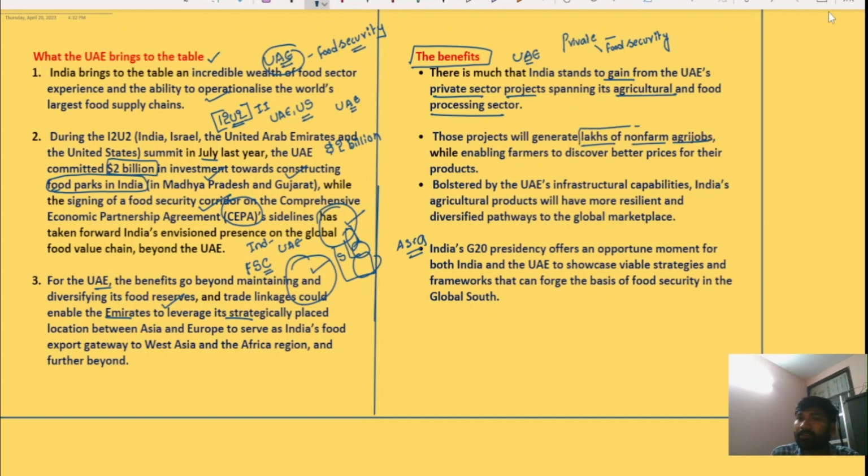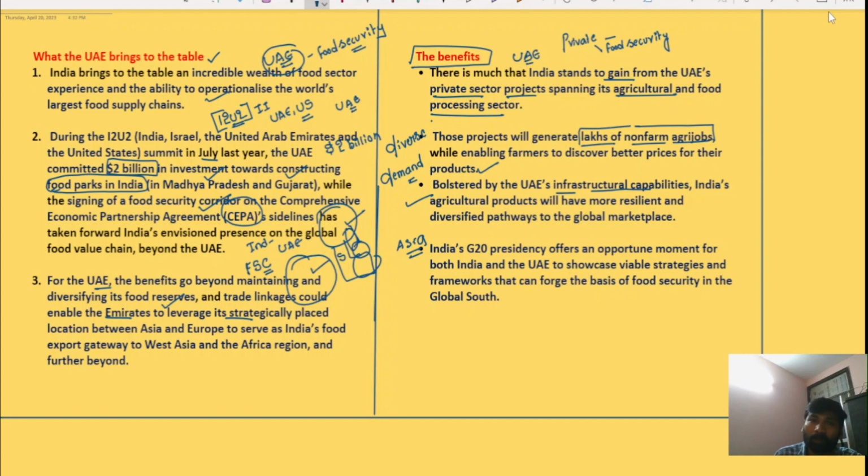So the private investment creates lakhs of non-farm agriculture jobs while enabling farmers to discover better prices for their products. Imagine if there are diverse markets and there is a demand for Indian agri products, then it will help farmers to discover better prices for their produce, and it will bolster UAE's infrastructure capabilities. The partnership will bolster UAE's infrastructure capabilities, and India's agricultural products will have more resilient, diversified pathways